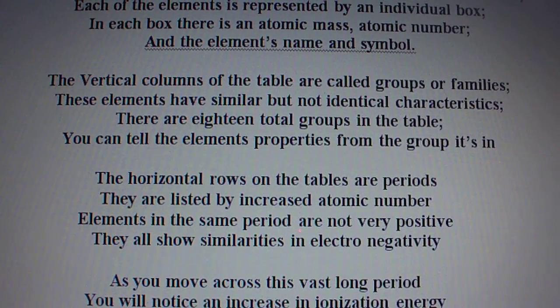The vertical columns on the table are called groups or families. These elements have similar but not identical characteristics. There are 18 total groups in the table. You can tell the element's properties from the group it's in.